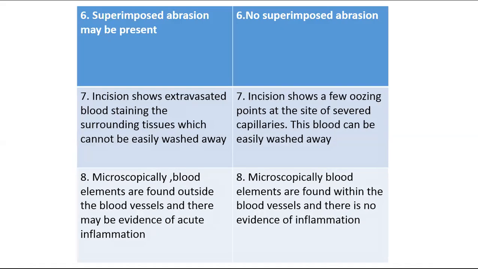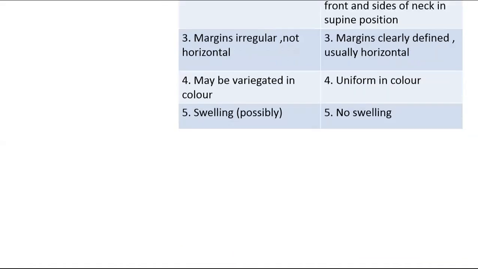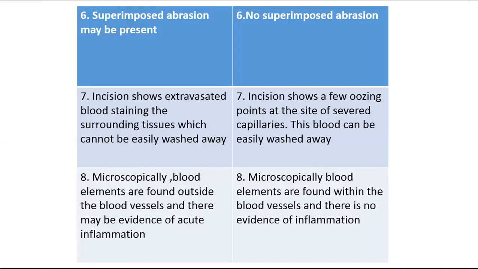In PM lividity there is no superimposed abrasion, while superimposed abrasion may be present in contusion. On incision, contusion shows extravasated blood staining the surrounding tissue which cannot be easily washed away, while in PM lividity, incision shows fluid oozing points at the site of severed capillaries, and this blood can be easily washed away.